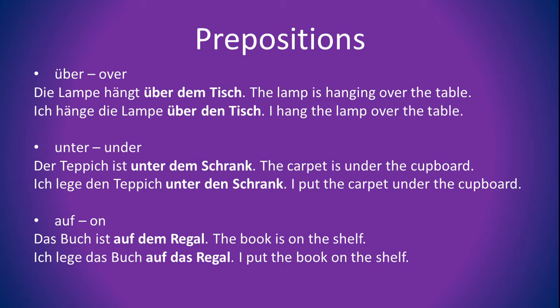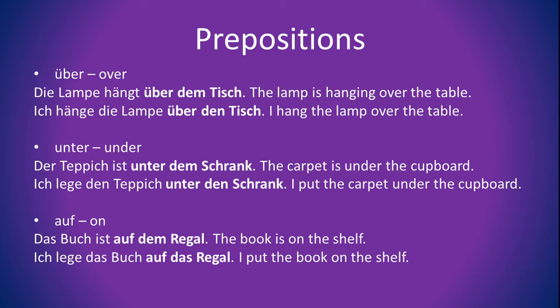You see in the first example, über and then comes dative. And here the subject is die Lampe, the lamp that is hanging. And there is no movement. It's just hanging there and no one is touching it. But in the second example, it's me who is hanging the lamp over the table. And here there is a movement because I'm doing the action, and über here is with accusative.